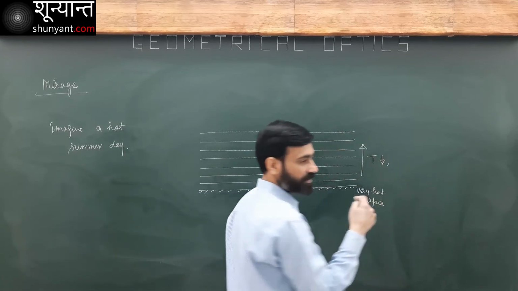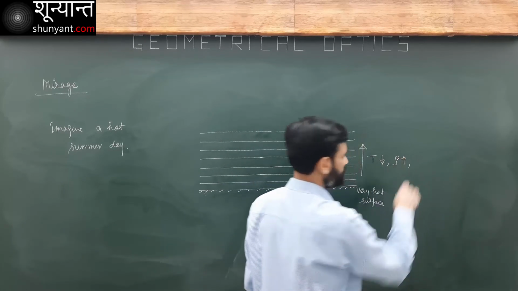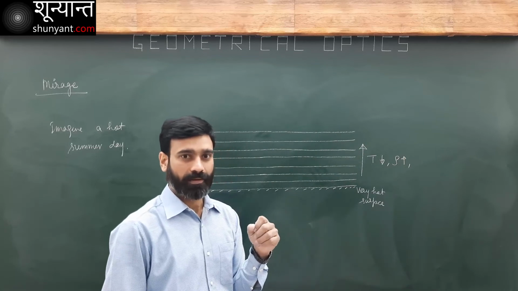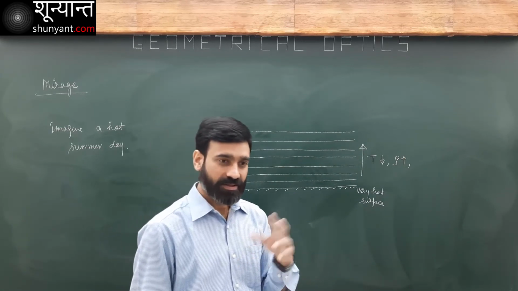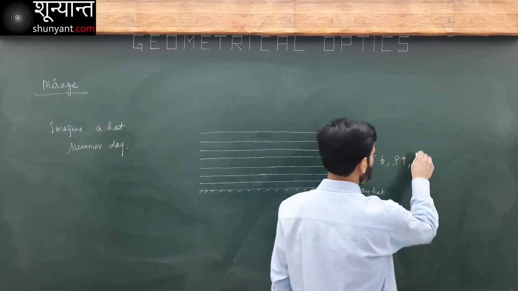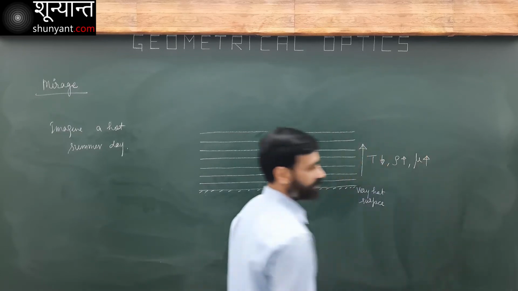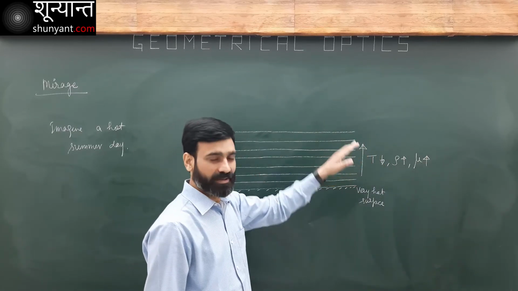And when temperature decreases, density of air increases. And refractive index of air changes with density. So when density increases, refractive index also increases. Remember this relation. As we go up, temperature decreases.